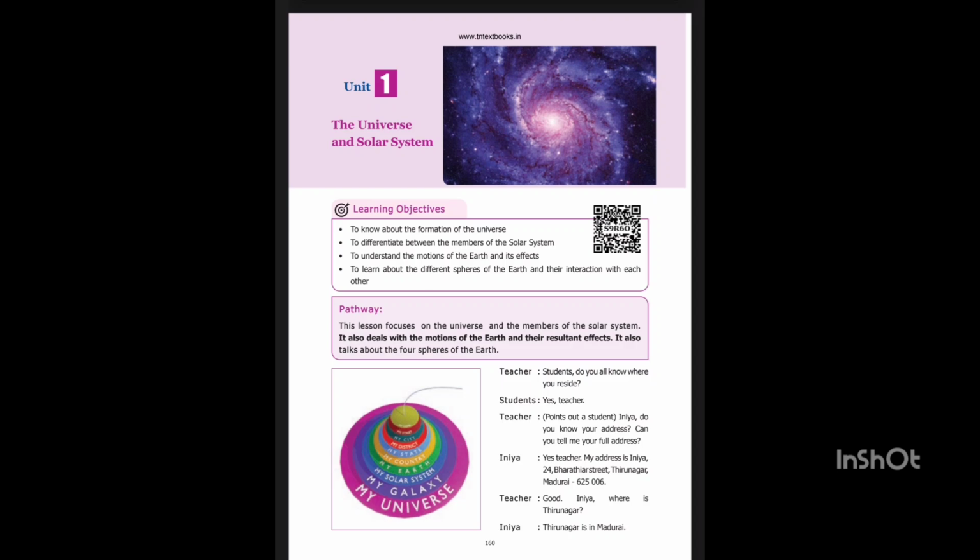The Moon, Earth's satellite. Satellites are celestial objects which revolve around the planets. The Moon is the Earth's only satellite. It revolves around the Earth once in every 27 days and 8 hours. It takes about the same time for it to complete one rotation around its axis.